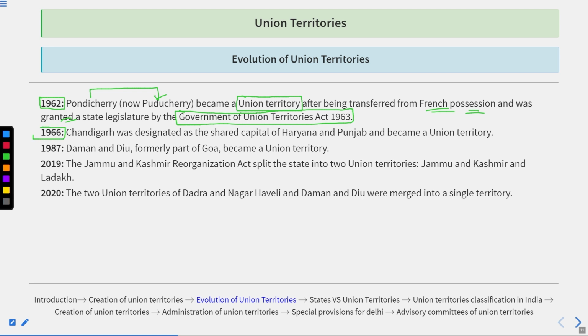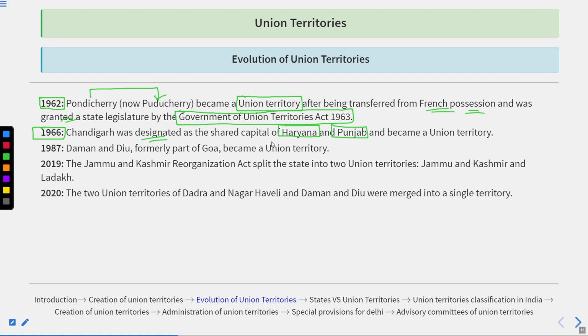Thereafter, in 1966, Chandigarh was designated as the shared capital of the state of Haryana and the state of Punjab. Why? Because in 1966 Haryana got separated from Punjab and was established as a new state. But they shared a common capital, the city of Chandigarh, which territorially lies in the state of Punjab.